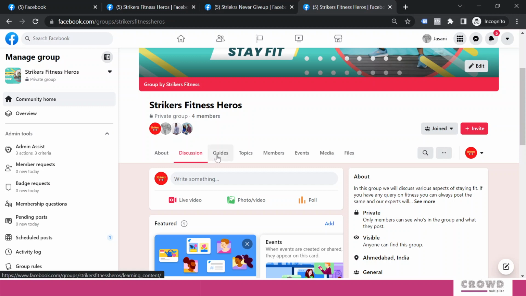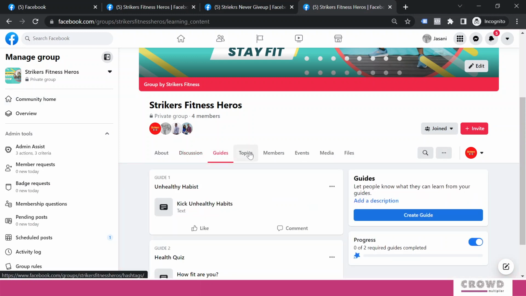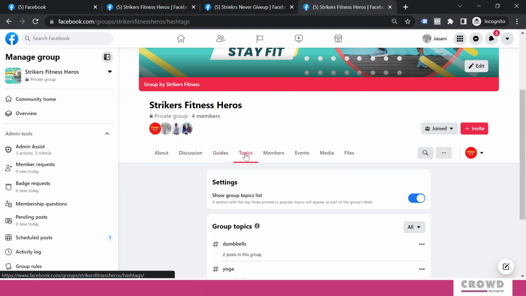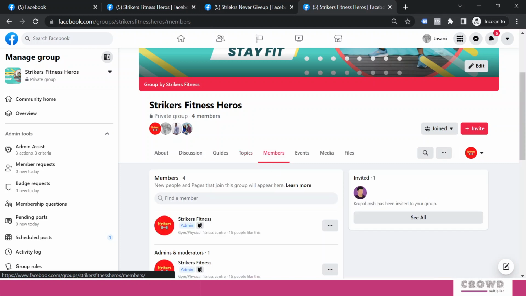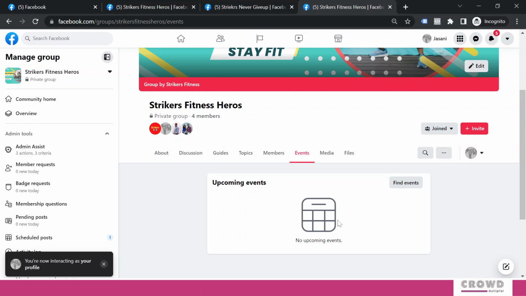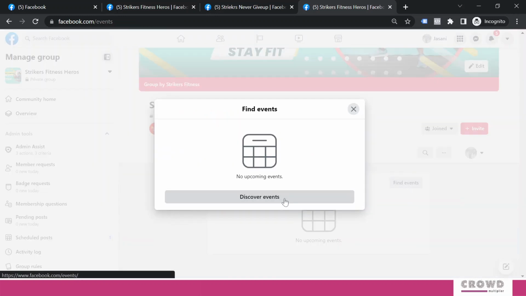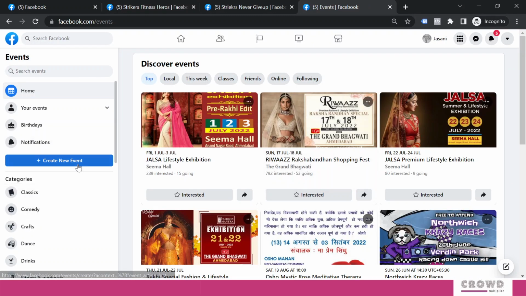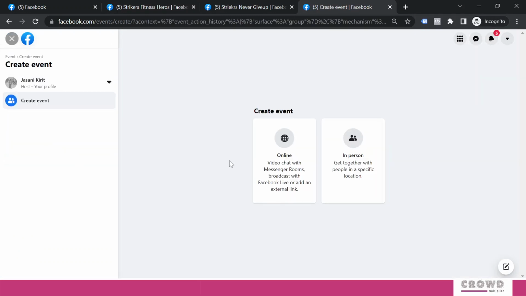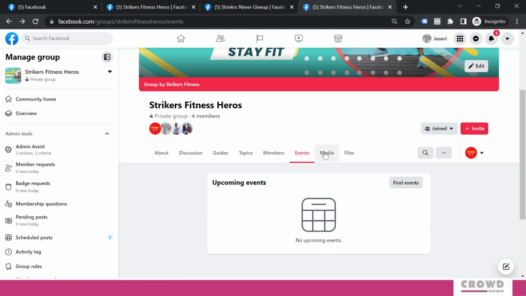Whatever guides you have shared would be available over here. The topic-wise content would be visible over here. Member details will be visible over here. Events, if you are going to create any event, you can do it over here. If you click on find events and click discover events, from here let's say click create new event, then this is pretty much the same as what we had seen earlier, like an online event and an in-person event. So we are not going into detail on the same.